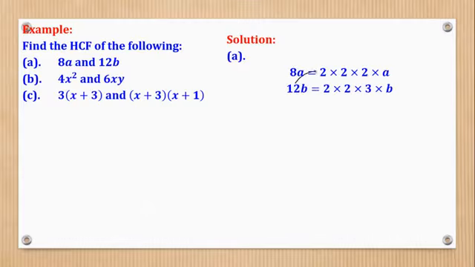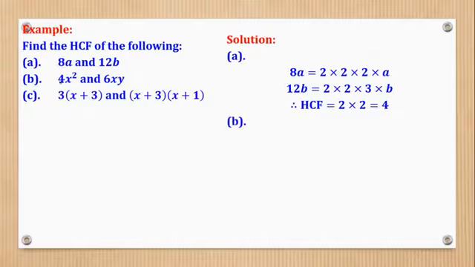So 12 is 2 times 2 times 3. Then there is a b here. Now HCF means you look for what is common. So there's a 2 in both there. This is also there. These ones are different. So we shall come and see that the HCF is the product of what is common in both, and that is 4. And that's what they wanted in part A.